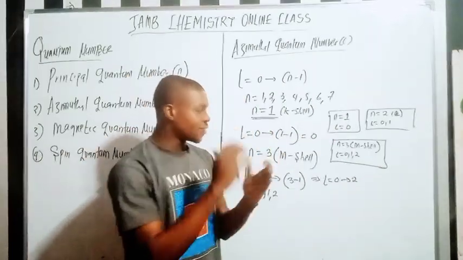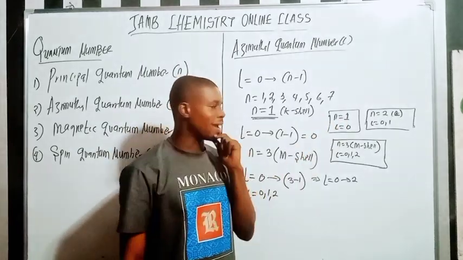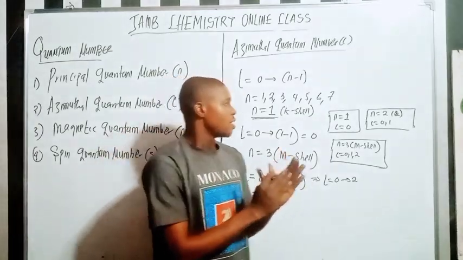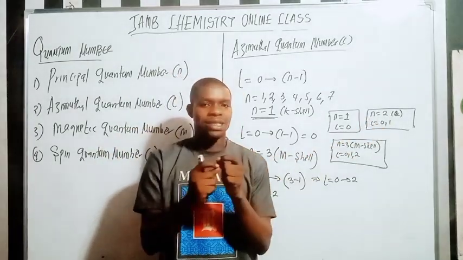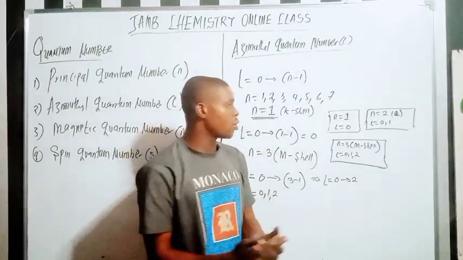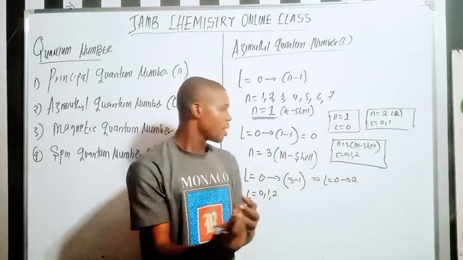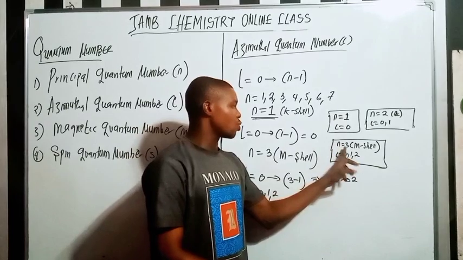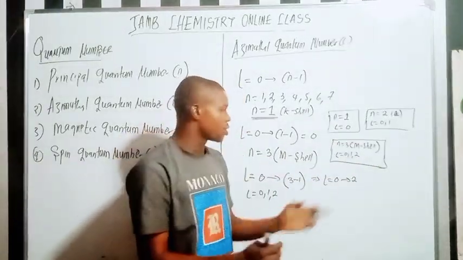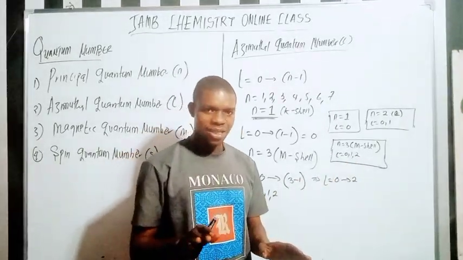If you check very well here, it follows a pattern, right? If my n is 1, what is my l? 0, only 1 orbital. Now if my n is equal to 2, the second energy level, what are the azimuthal quantum numbers? You only have 0 and 1. Does it make sense? Now if my n equals 3, the azimuthal quantum numbers are 0, 1, and 2. Do you understand now?